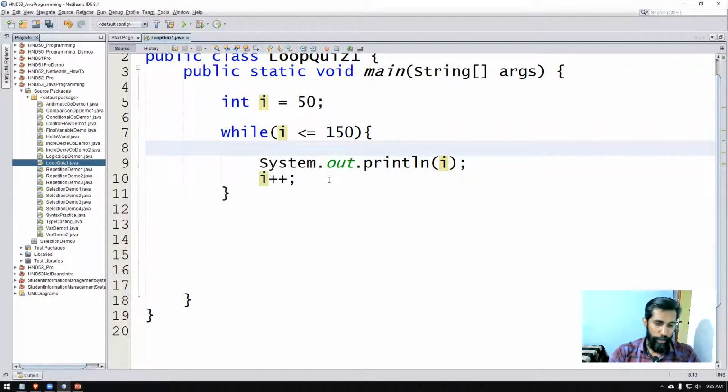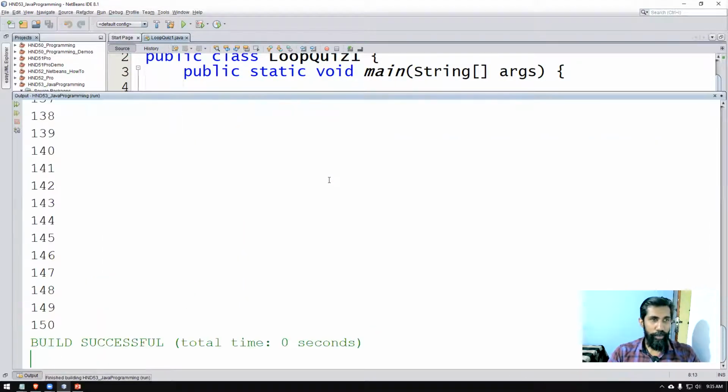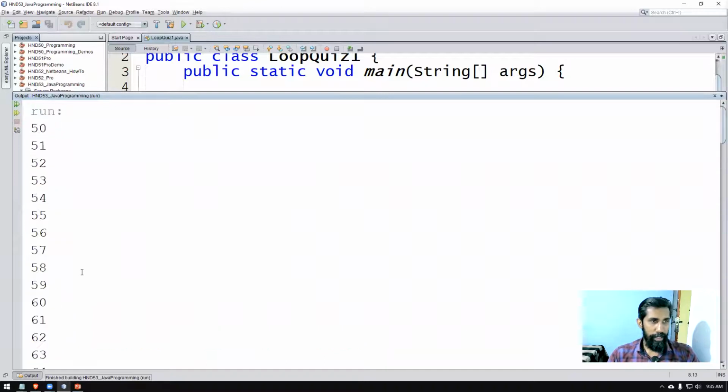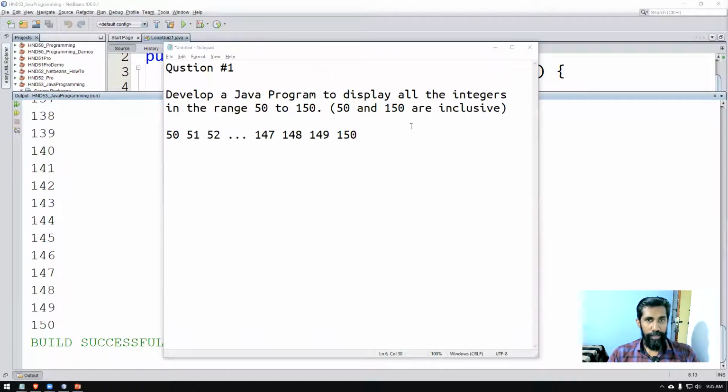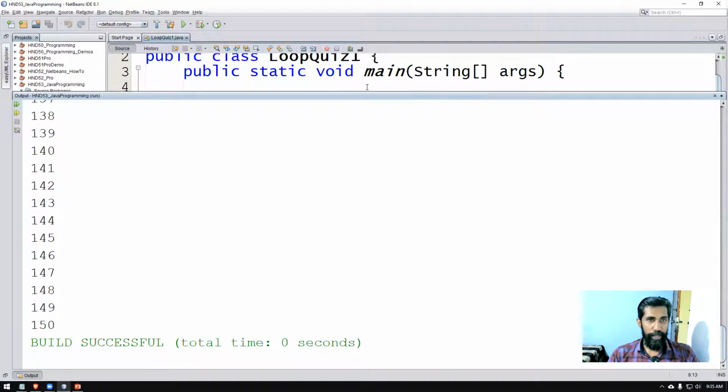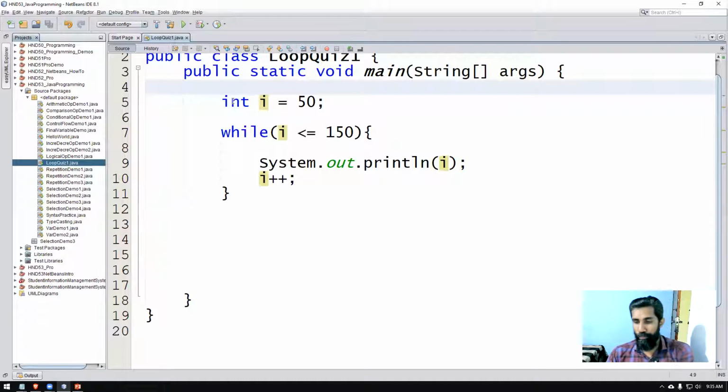If you execute this program, it gives you the output: there we go, 50, 51, 52, things going on, 148, 149, 150. The program is working perfectly correctly. So that's the idea. We can do the same thing using a for loop if you like.